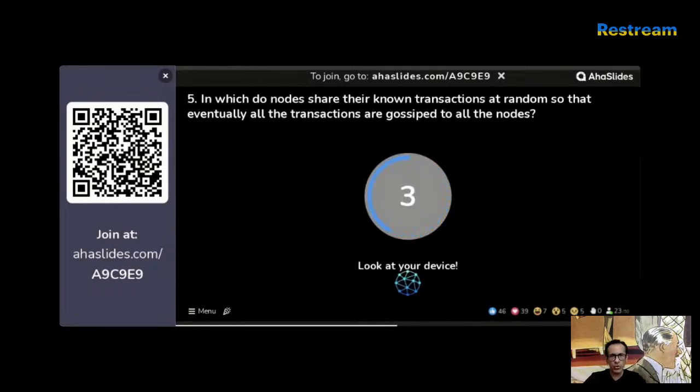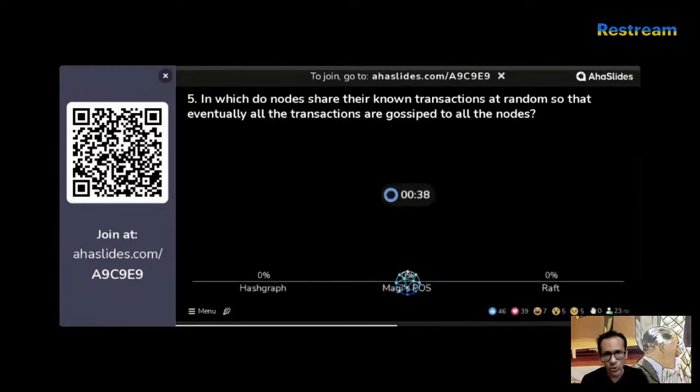In which of these do nodes share their known transactions at random so that eventually all the transactions are gossiped to all the nodes? Is it Hashgraph, Magi's POS or proof of stake, or is it Raft? Because everyone's sharing at random, all the transactions are gossiped to all the nodes. So your options are Hashgraph, Magi's POS, and Raft. You've got to choose one of them.